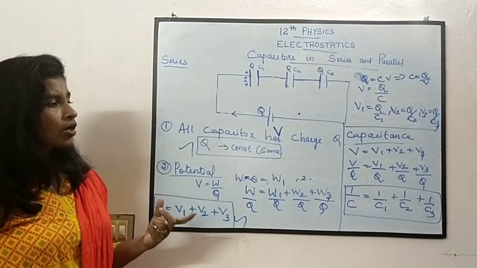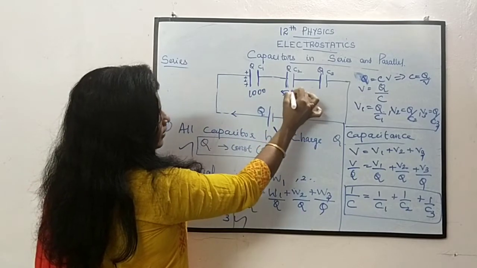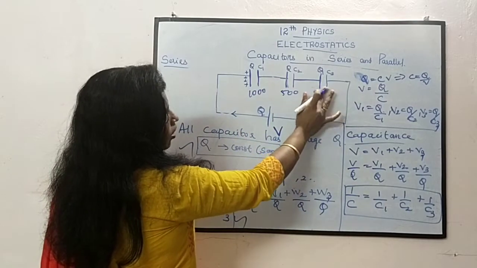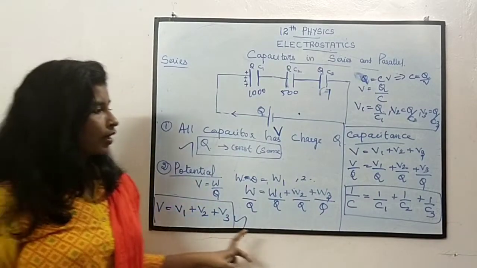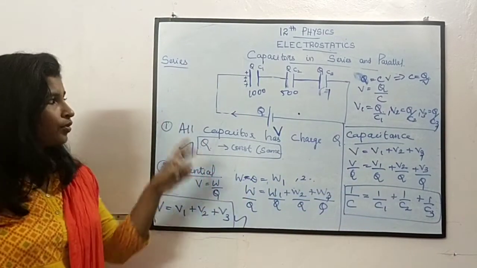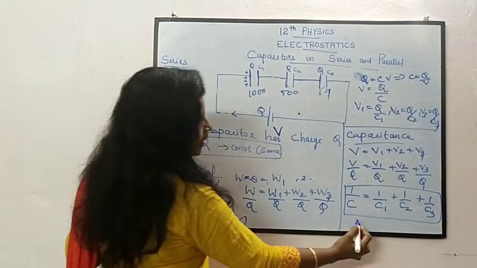Suppose this is 1000, this is 500, this is 10 or this is 1 capacitance. When you find the resultant of these values, you will always get a value less than 1.